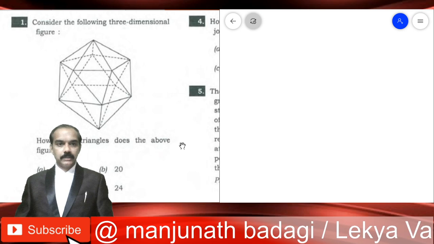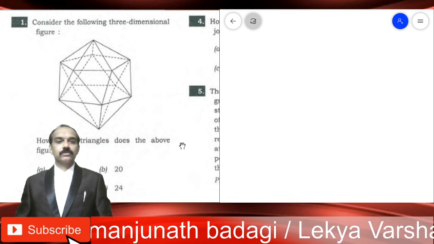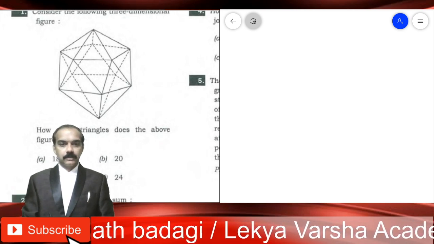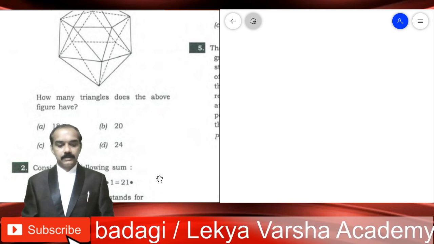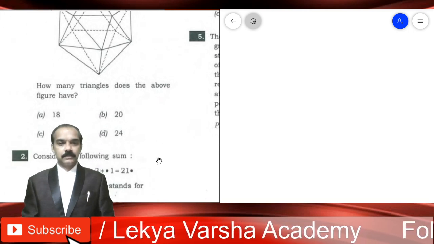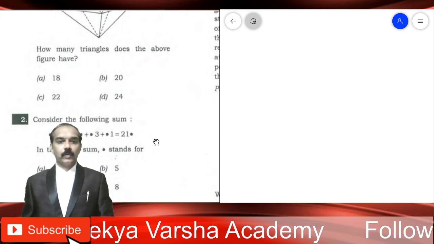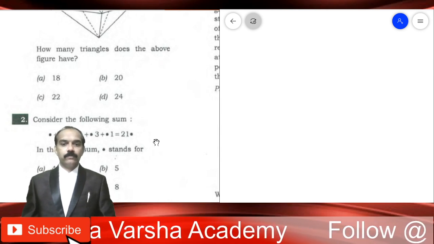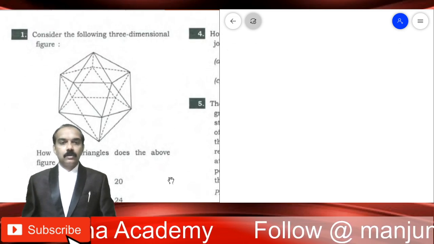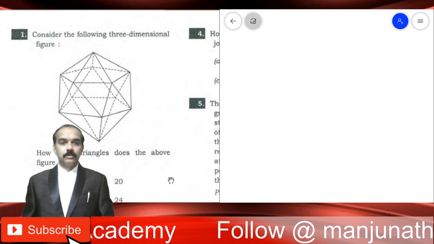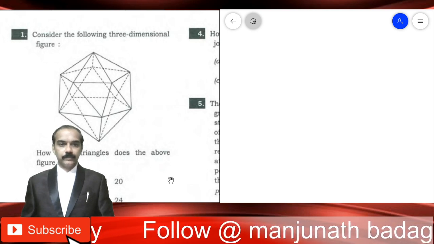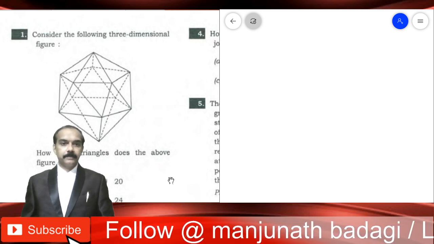is like this. Consider the following three-dimensional figure. The question is, how many triangles does the above figure have? So in this figure, how many triangles are there? The options are 18, 20, 22 and 24. How to count the number of triangles in this figure? This is a three-dimensional figure. You cannot see all the triangles here directly.